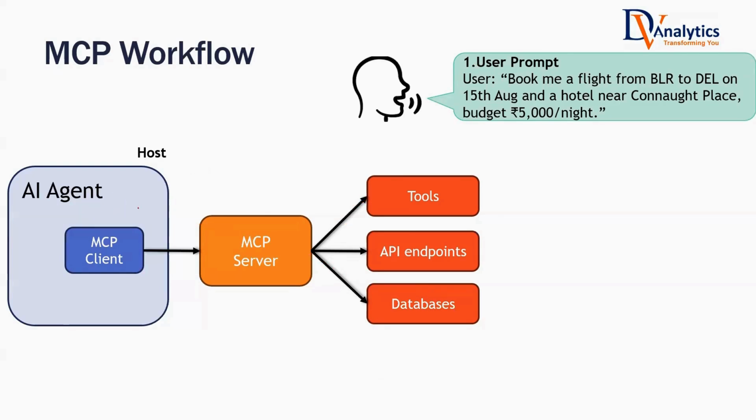It was fine if you have a lesser number of tools, but if you're handling a lot of tools, a lot of API endpoints, a lot of databases that you have to interact with, then instead of interacting directly with them, if there is a change in them, you may have to suffer a lot. Within the AI agent, you may have to write a lot of code. Instead of that, you interact with everything through the MCP server. Still, there is pain, but it is one-time pain. Once you create an MCP server, the AI agent can send requests in natural language to the MCP server. The MCP server will handle everything.